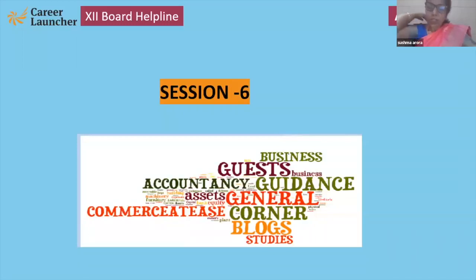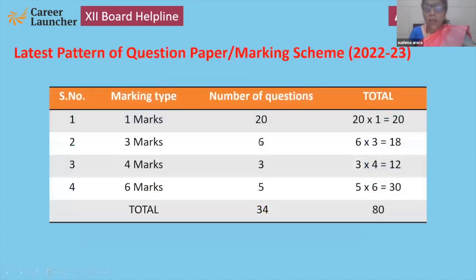Today we are going to start session 6 for share capital. As you know, many questions are there in the CBSE sample paper from this chapter. As usual, I have to show you the latest question paper pattern: the number of 1 marker, 3 marker, 4 marker and 6 marker questions. Total number is 34 out of 80.